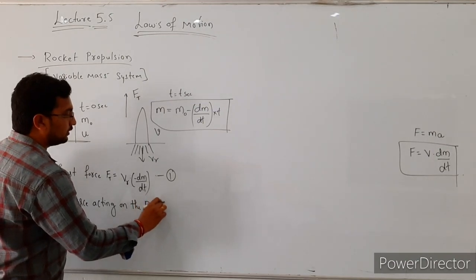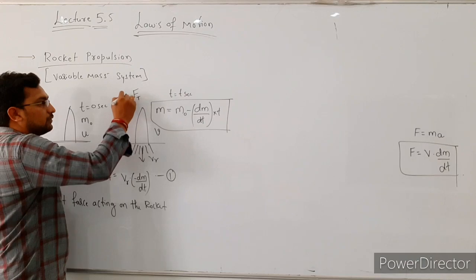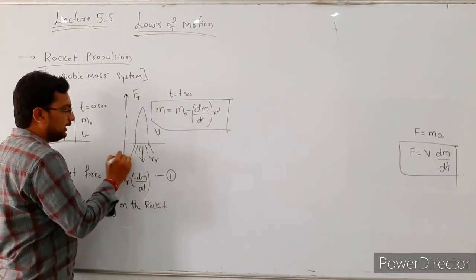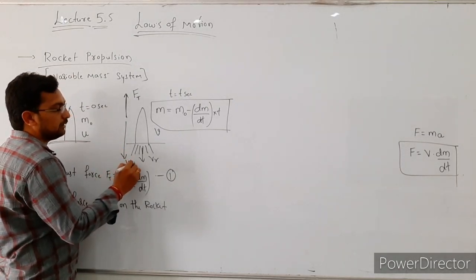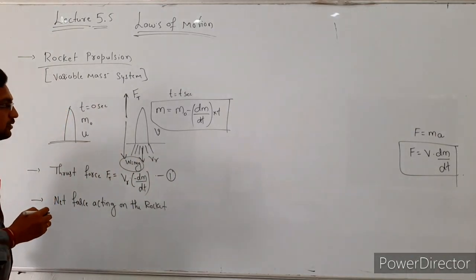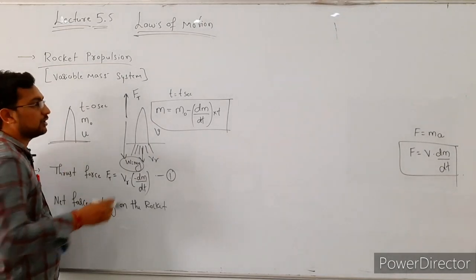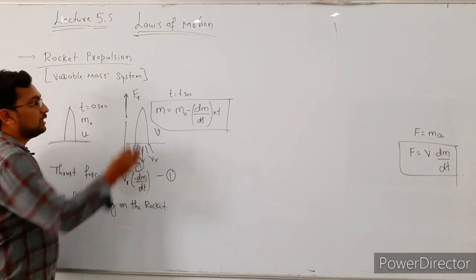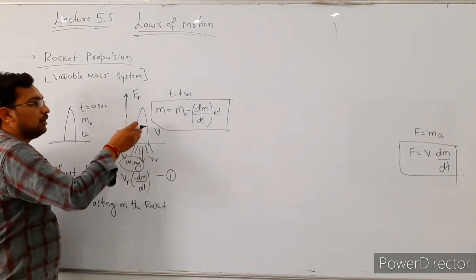Net force acting on the rocket. See here, in this case the upward force, or thrust force, is acting in the upward direction, and the weight of the rocket is acting in the downward direction. The weight is the product of mass and acceleration due to gravity. Here the thrust force is more than the weight of the rocket,